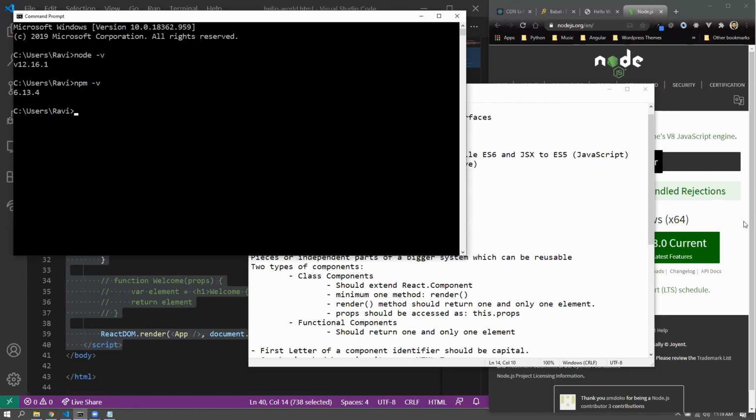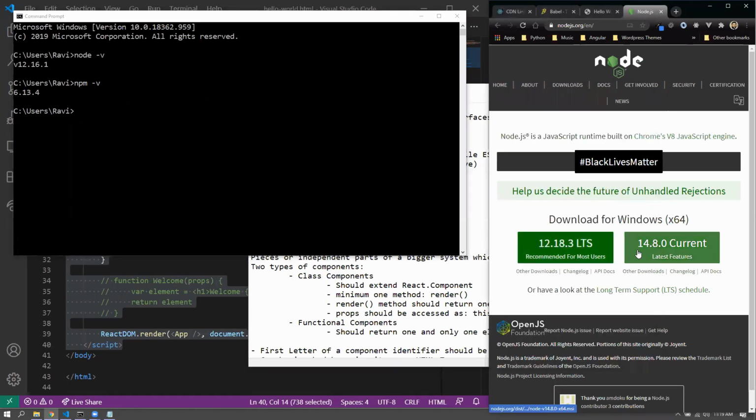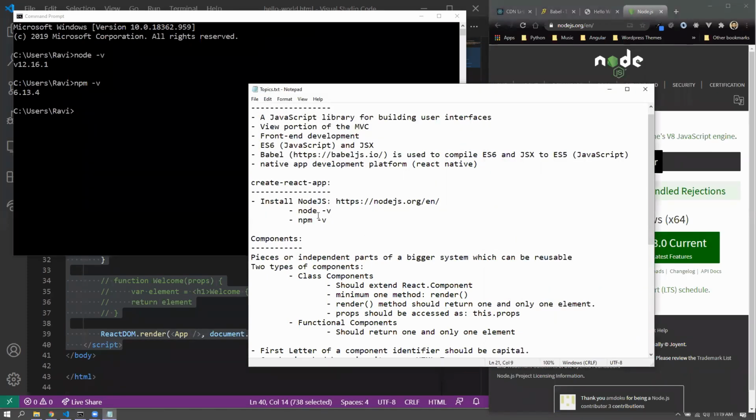But you can install any of the versions. That'll be fine. It should be 10 or above, because below 10, I think the Create React app would not work. So just make sure that it's 10 or above, or the latest version would also do.